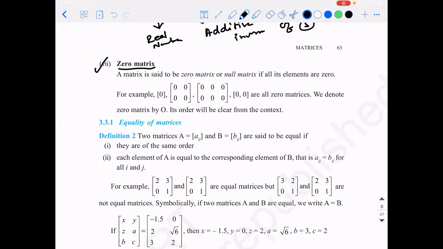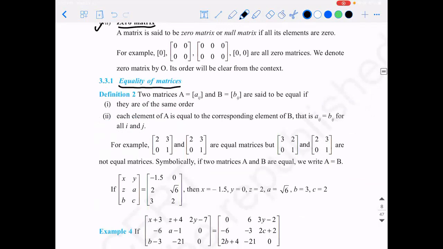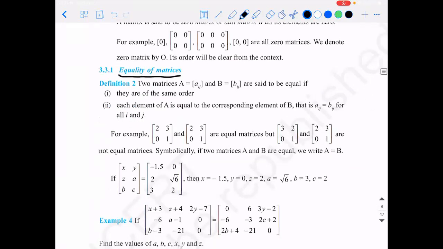Now the next question is the equality of matrices. I have to speak about the equality of two matrices. What do I mean by that? When can I say that the given two matrices are equal? First thing, the order should be the same. You cannot say a 2 cross 3 matrix is the same as a 3 cross 2. If it is 2 cross 3 on the left hand side, the right side also should be 2 cross 3 only.